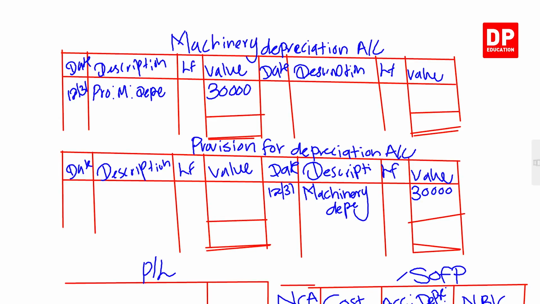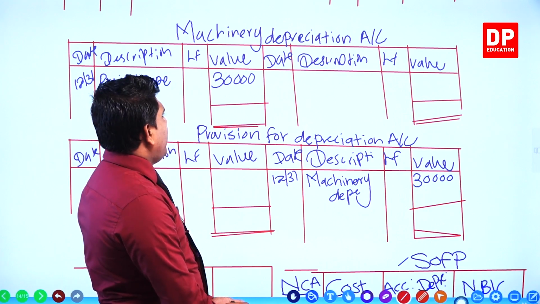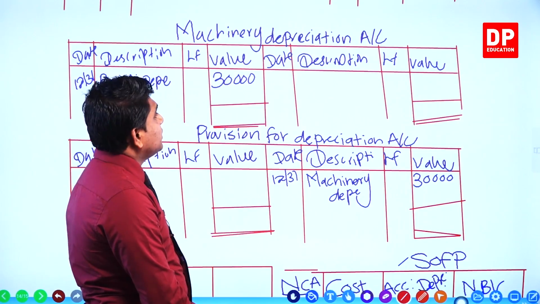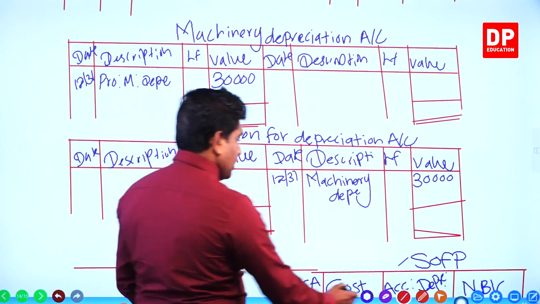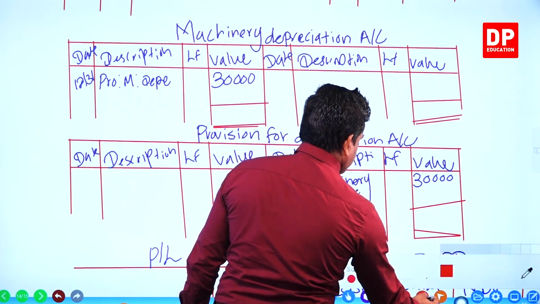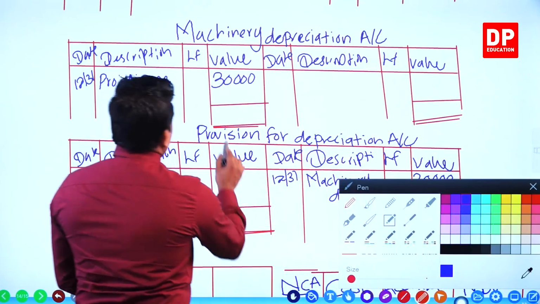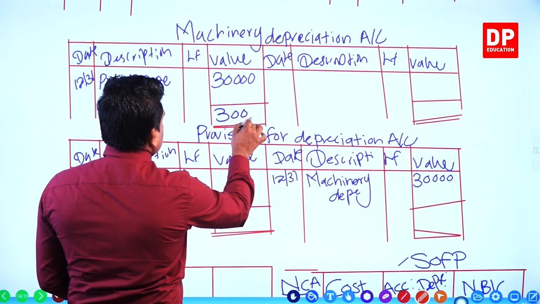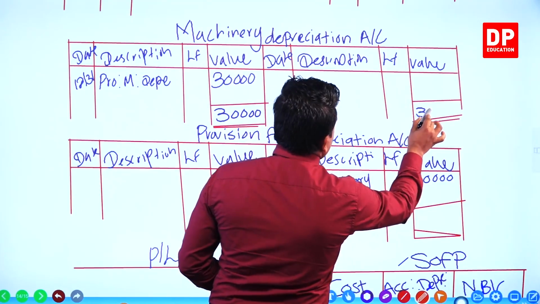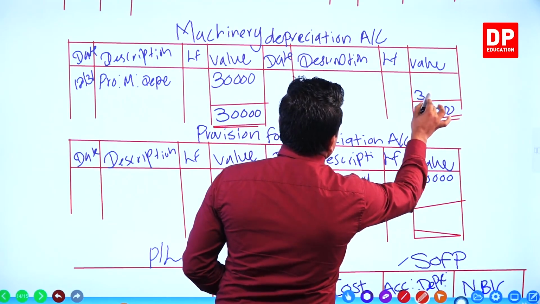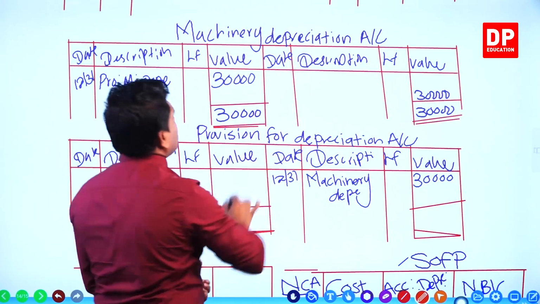We have to get the balance now, no? Yeah. Now, 30,000, 30,000, 30,000. Yeah. Depreciation is an expense.